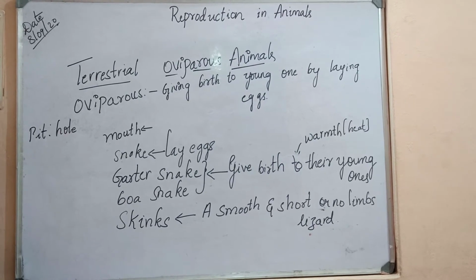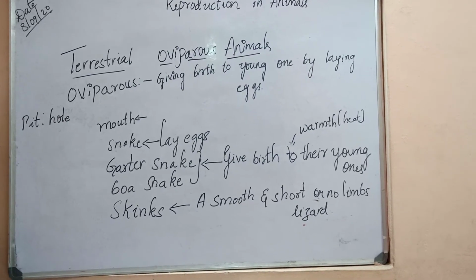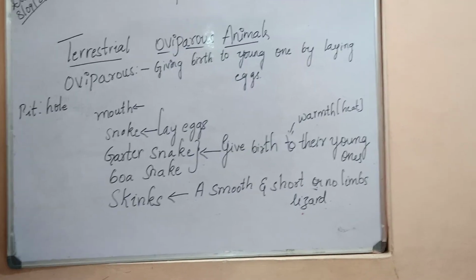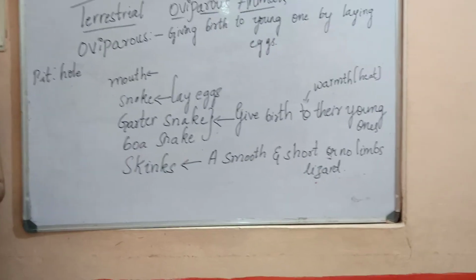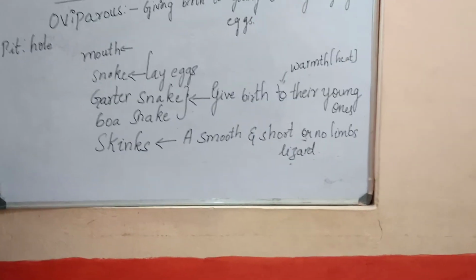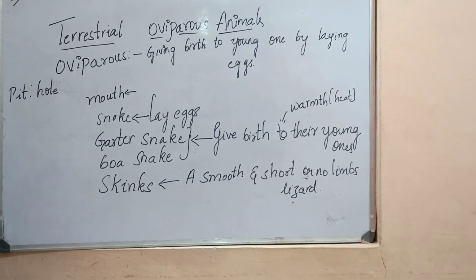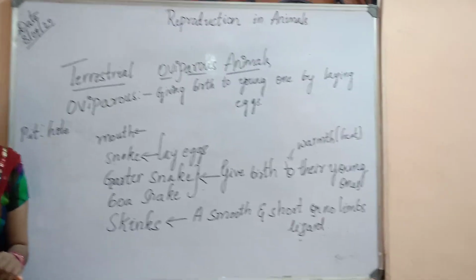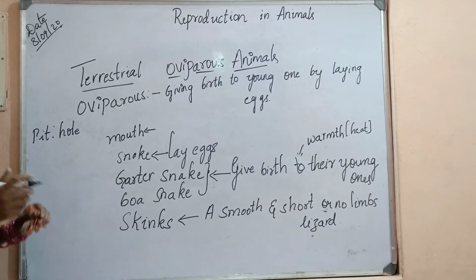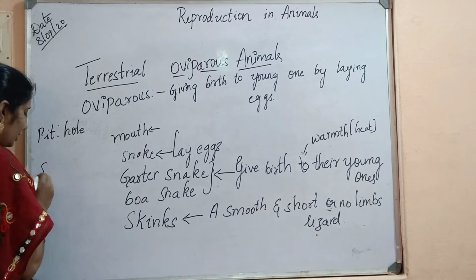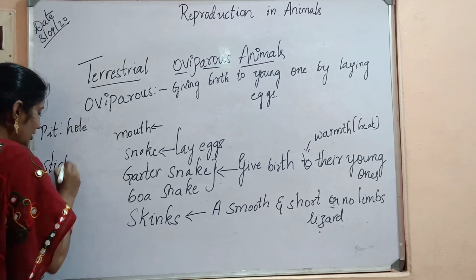Most insects lay eggs, and the eggs are sticky, so they stick on any surface like wood, leaves, and even the bodies of animals. Their eggs are very sticky.